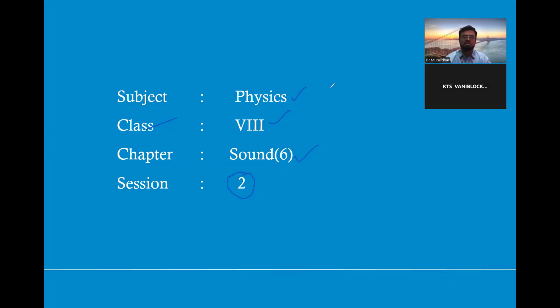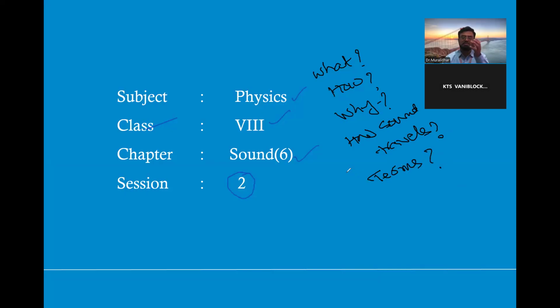As you know, in the topic Sound, we learned first what is sound, then how sound is produced, why sound is produced, and how sound travels from source to observer, and a few terms related to sound.